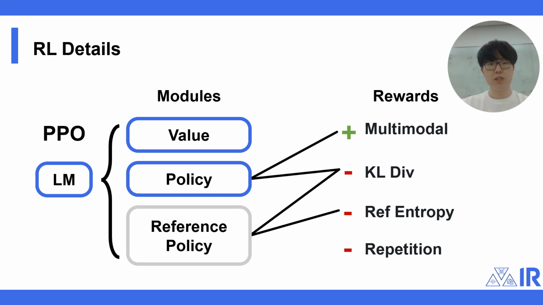PPO requires three sets of parameters for the value model, the align policy, and the frozen reference policy. We share the architecture and initialize all three models with the same GPT-2, the language model. Finally, we use a set of auxiliary rewards to stabilize the training process, including KL divergence between the policy and the reference policy, the basic entropy of the reference policy, and finally, the static repetition score.